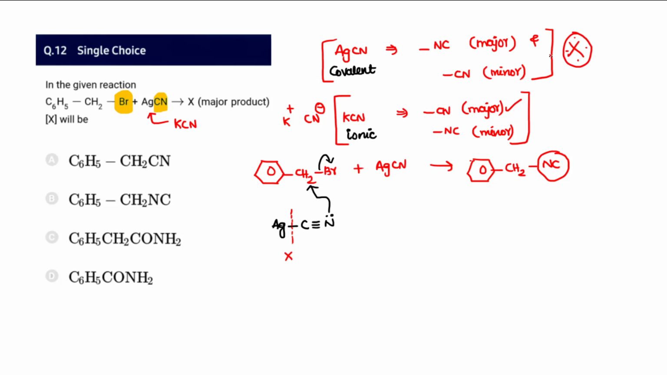Even this is a reasoning question asked in your NCERT also, you can find it in the NCERT. And those who are reading the state syllabus can also understand the nature of AgCN and KCN. So the 12th one, the option that exactly matches for the major product is option B.